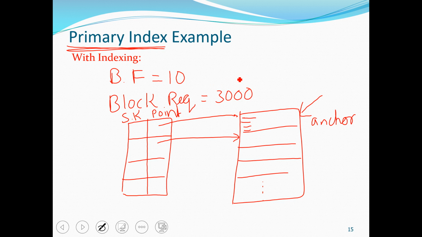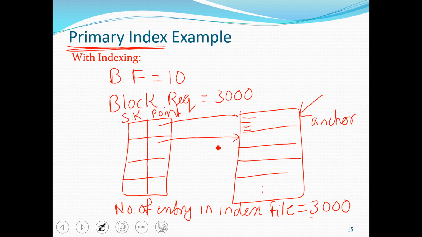Okay, so since we have 3000 blocks, the number of entries in the index file will be one entry for each block. The number of entries in the index file is 3000, and the size of an index record we have seen in the previous slide. Size of index file is this.